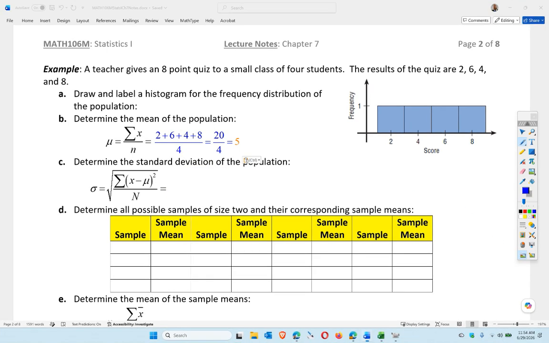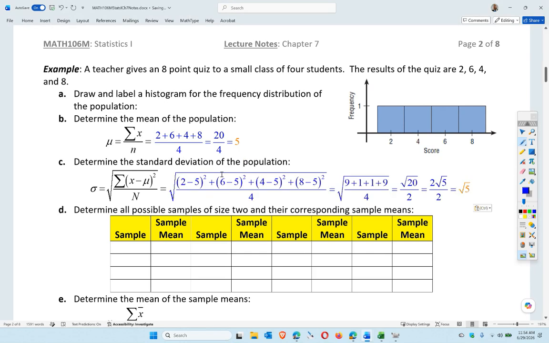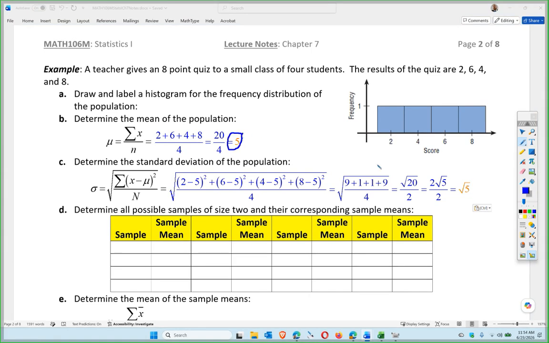If I do that, I will get the square root of 20 over 2, or if I simplify, the square root of 5. So that is my mean and standard deviation of the population. The problem is I can't do any of the stuff from Chapter 6 with normal distribution calculations because this is not normal to begin with.